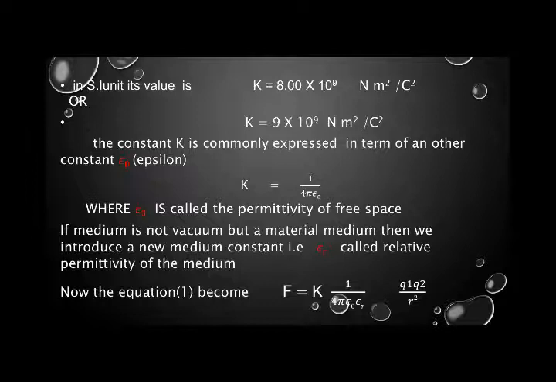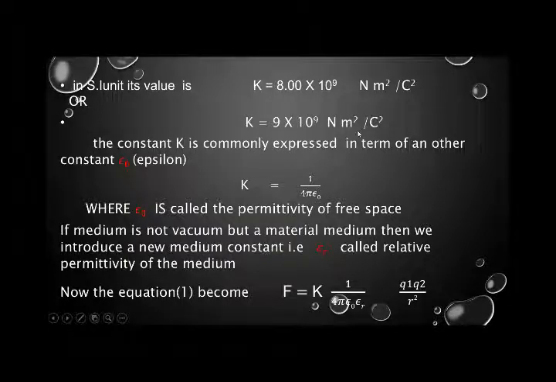The SI value of this constant K is given as 8.9 into 10 raised to power 9 Newton meter square per Coulomb square. So do remember it, that in SI units the value of K is equal to 8.9 into 10 raised to power 9 Newton meter square per Coulomb square, and when we round off that value it becomes 9 into 10 raised to power 9 Newton meter square per Coulomb square.